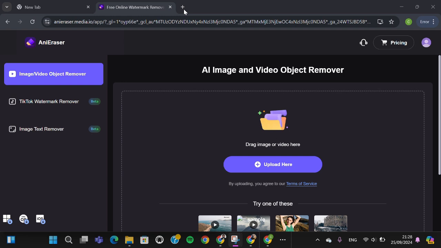In today's tutorial, I'm going to show you how you can remove watermark from your image or your video. Okay, let's get into it guys. For today's tutorial, we're going to use this website to remove watermark. You can go to your browser and then search for this website, anyeraser.media.io, and after that you can look into this website to use its tools to remove watermark.